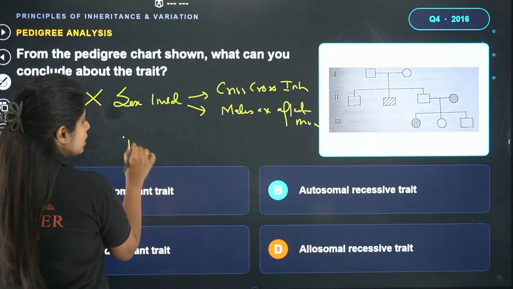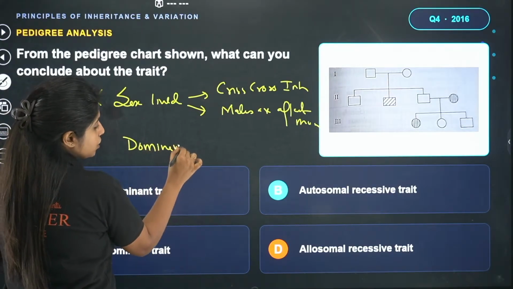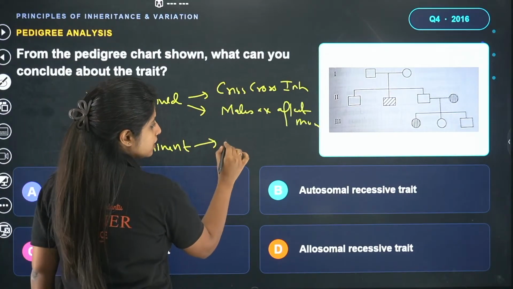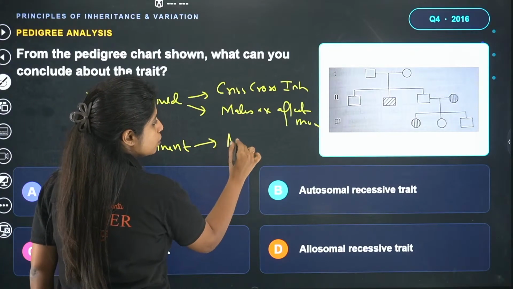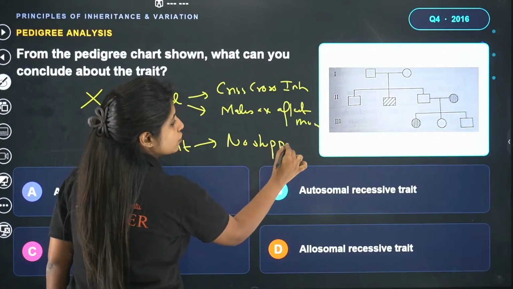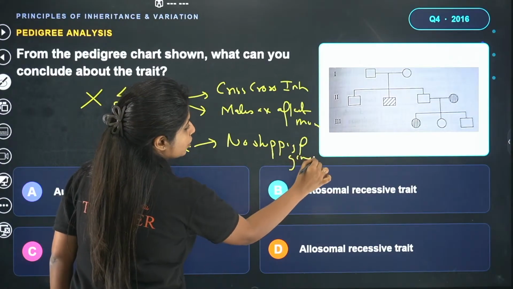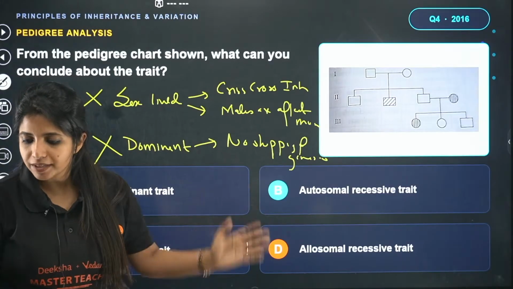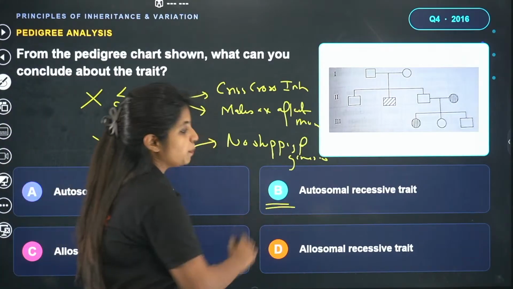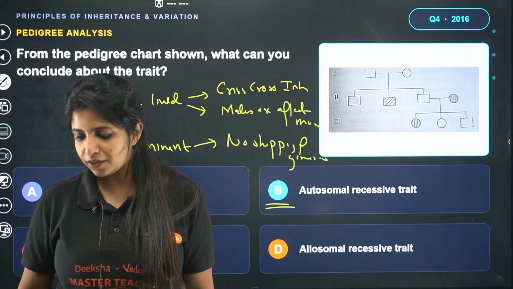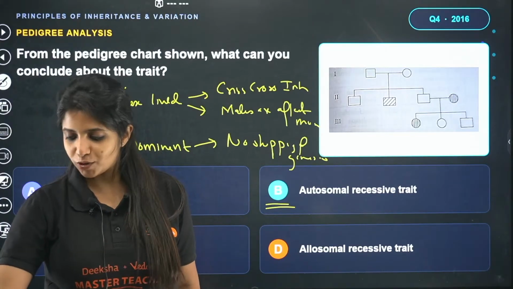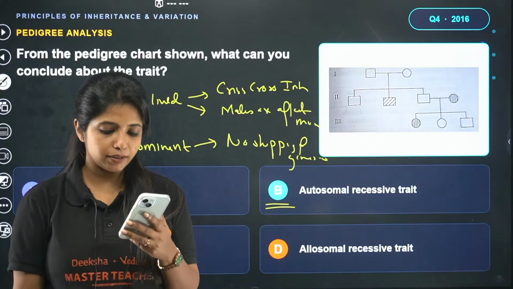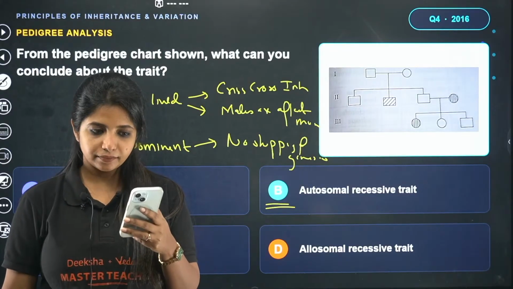Now, why will I not say that it is dominant disorder? Because over here I see that there is skipping of generation, which is why it is not going to be dominant either. So what are we left with? Autosomal recessive disorder. This answer is going to be B. So Sania, the first answer that you gave was correct, and Pavan, your guess was also correct. It is going to be B, autosomal recessive disorder. Is it clear?